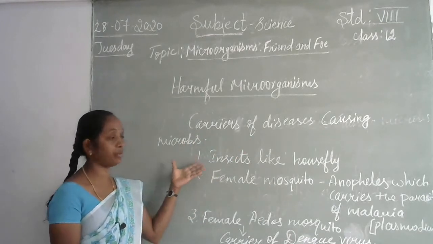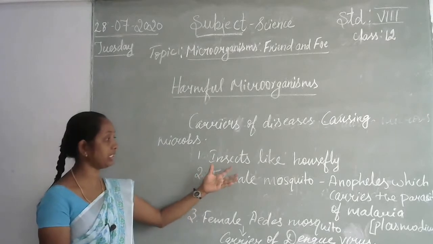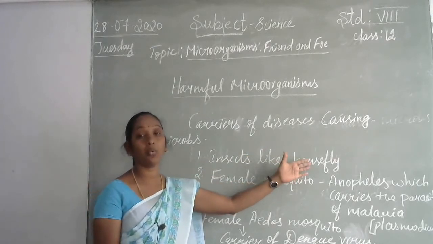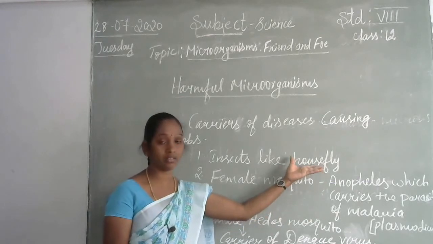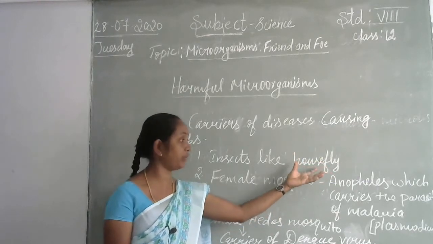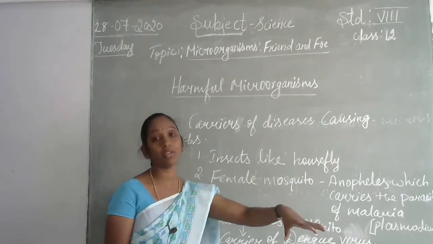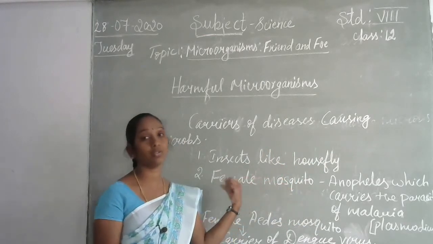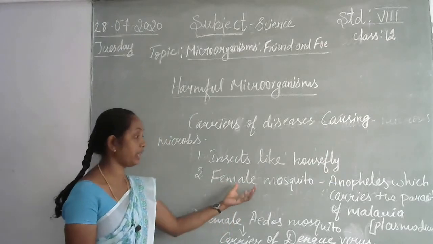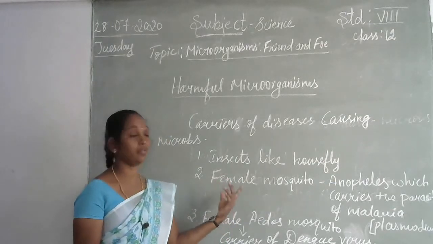Now, what type of insects or animals? Insects like the housefly. How will it spread cholera, like from the housefly? Not only cholera, other food infections also. It will sit upon garbage, and at the same time carry the pathogens to the food. And whatever we eat of the same food, we will get the infections.